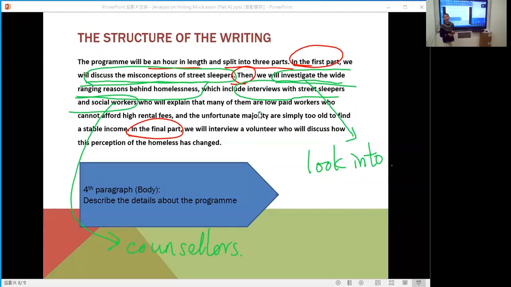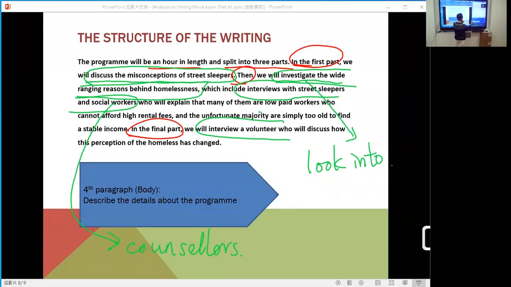How about the third part? In the last part, the final part, we'll interview a volunteer. So we'll interview street sleepers, we'll interview social workers, we'll interview a volunteer. And what will the volunteer do? The volunteer will discuss how this perception of the homeless has changed, the changing of the perception of the homeless people. Is that fine? If no problems, now we also focus on the language here.